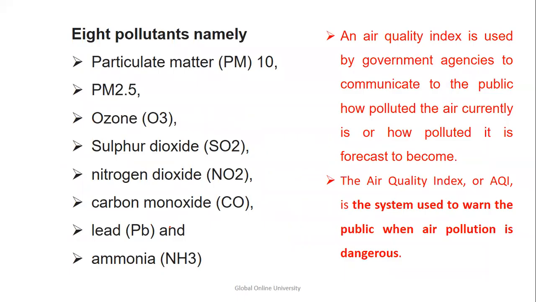Coming to the pollutants, basically that is particulate material, PM 2.5, ozone, sulfur dioxide, nitrogen dioxide, carbon monoxide, lead, or ammonia. So air quality index is used by government agencies to communicate to the public how polluted the air is, and this is a system which is used to warn people about the danger of air pollution.